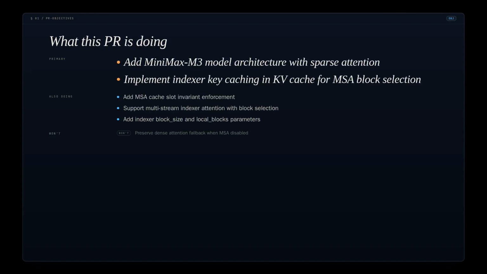This PR has two primary goals. First, add the full MiniMax M3 model architecture with its sparse attention mechanisms. Second, implement a new indexer key caching layer in the KV cache to enable MSA block selection. Beyond that, we're adding slot invariant enforcement, multi-stream support, new indexer parameters, and making sure dense attention still works as a fallback when sparse mode isn't available.